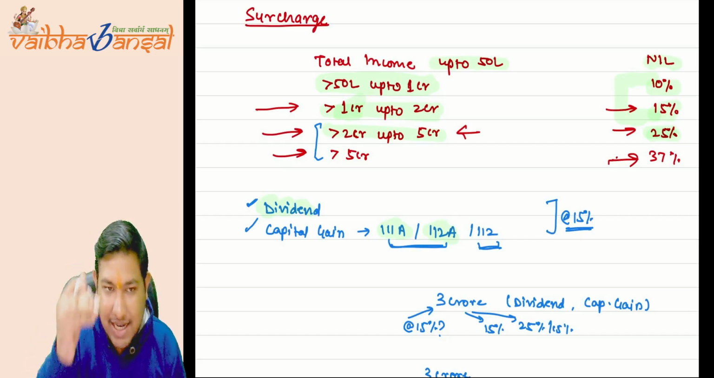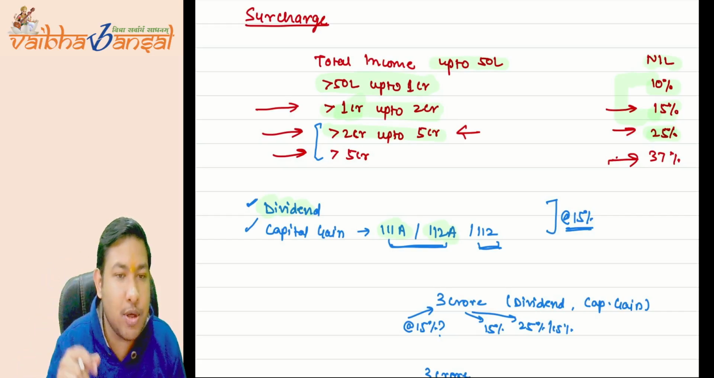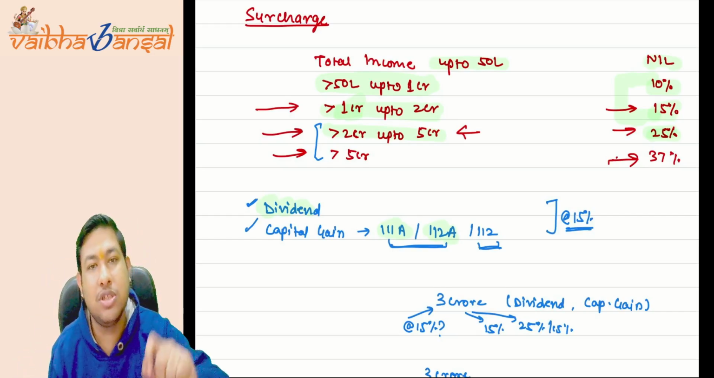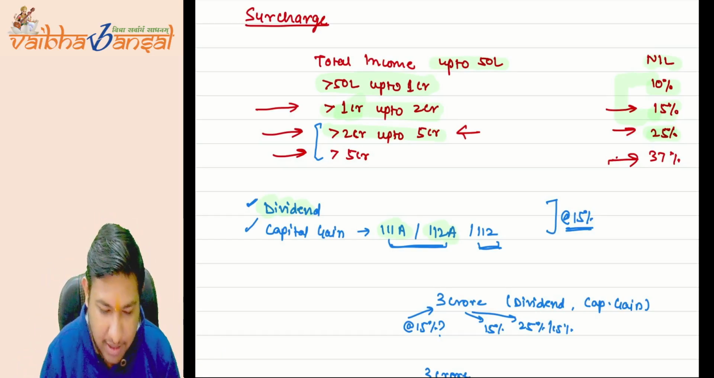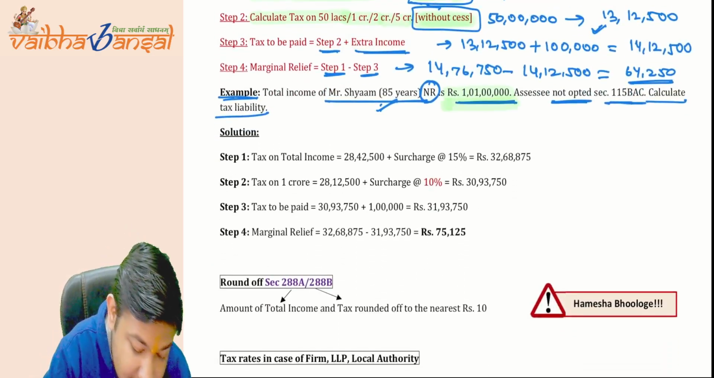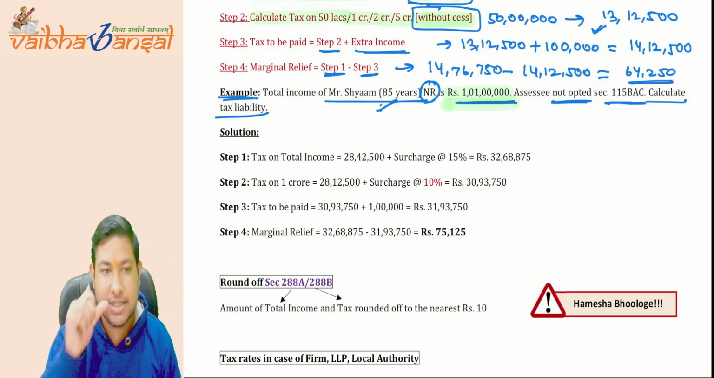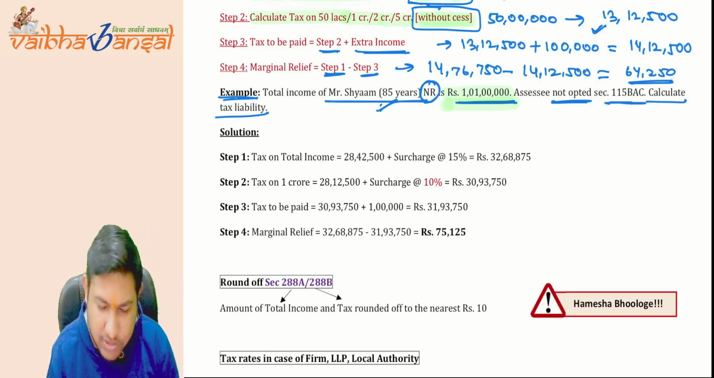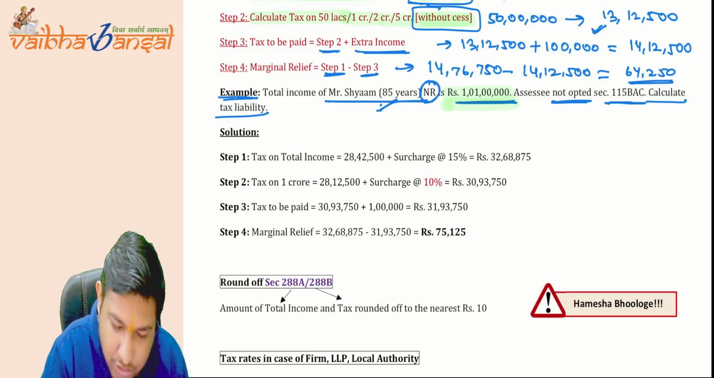If the surcharge is applicable or its rate changes because of a change in your income, the concept of marginal relief is applicable. Now you can solve this question very well. It is a very easy question. You just have to apply the 10% surcharge as well. Should I solve this question? Let us solve this question.